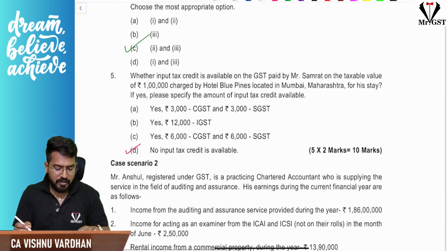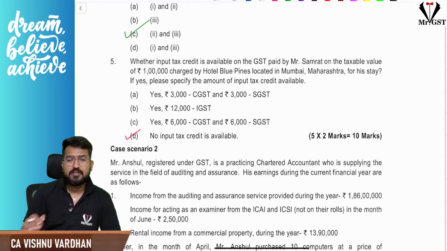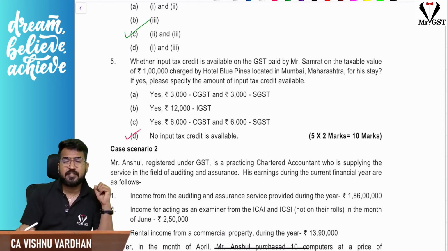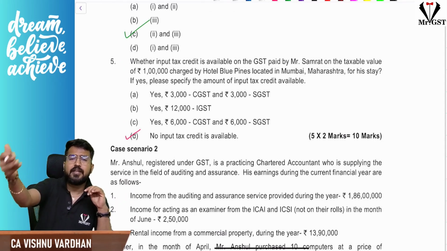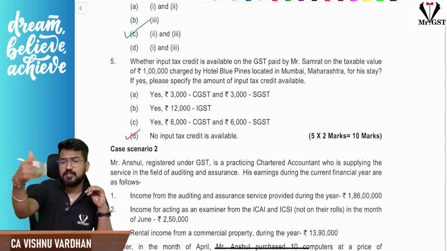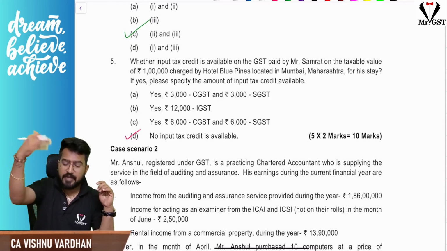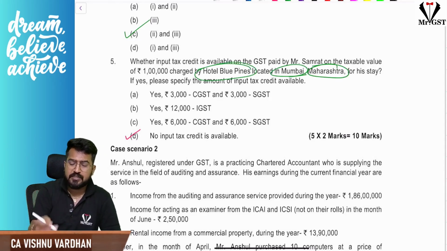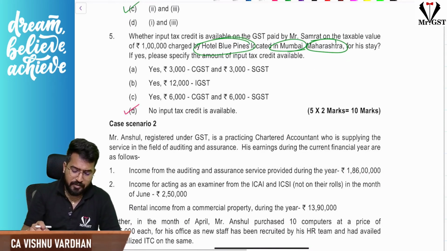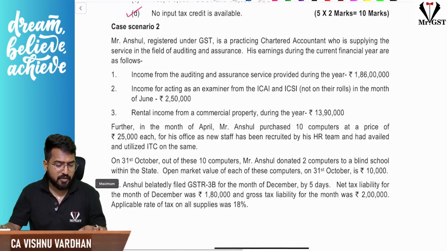Okay. Next, the hotel stay. Actually, if you remember, in many of the MCQ cases you see, you are in one state and you go and stay in a hotel in a different state. There you are registered, you are paying GST, but still you cannot take ITC because you are paying that particular state's CGST and SGST. So, hotel Blue Pines is located in Mumbai, Maharashtra. Samarth is from West Bengal, so he is going to a hotel in Mumbai and staying there, so he cannot take ITC there. So that is with respect to case scenario number 1.